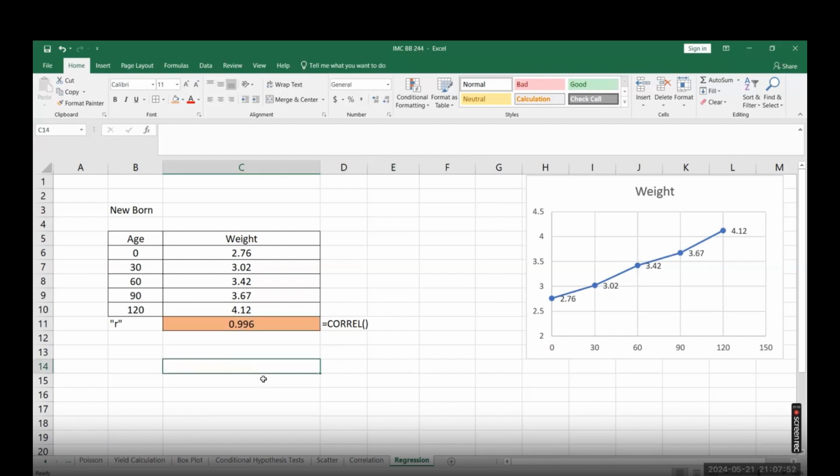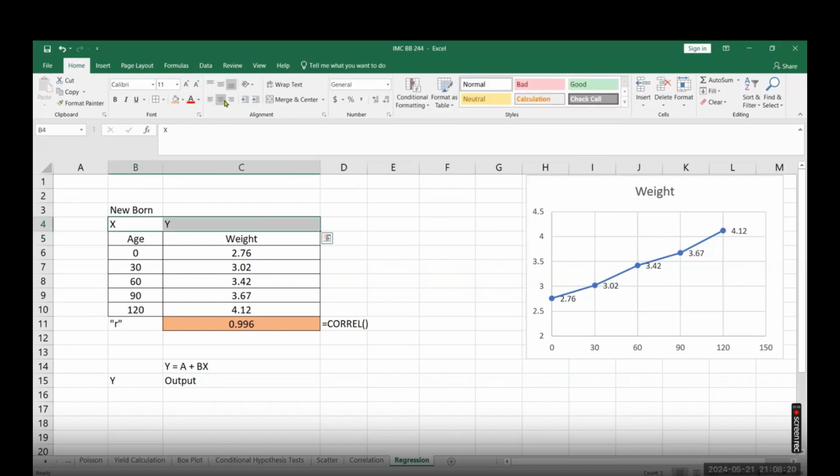Regression works on an equation which is called y equals a plus bx, where y is your output variable. And in this example, what is our output? Our output is the weight, and weight is depending on the age. So the x variable is age and the y variable is the weight.